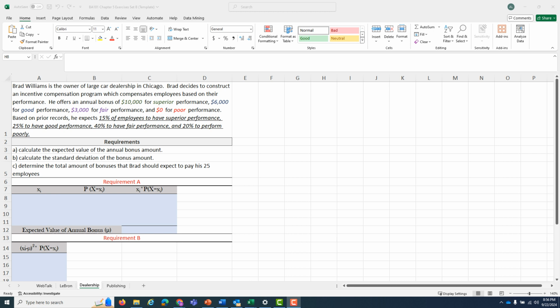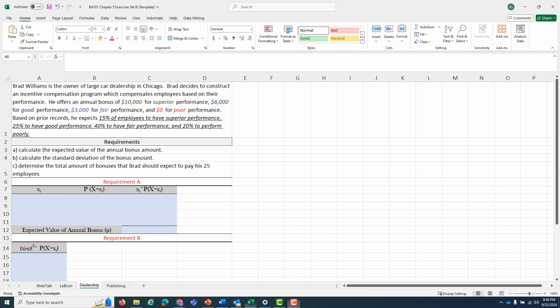But based upon his prior records and his expectations, Mr. Williams believes that 15% of employees will have superior performance and get that bonus, 25% will have good performance and get that respective bonus, 40% will have fair performance, and 20% will perform poorly. We need to calculate our expected value.